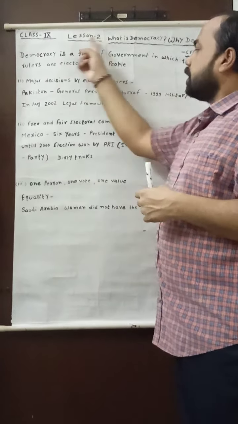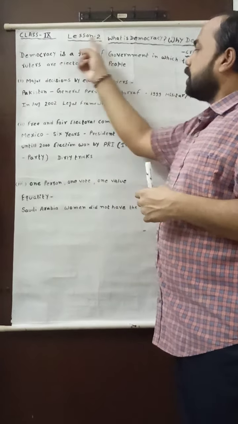In the year 1999, military rule was imposed by him, and he declared himself as the president of Pakistan, and he said that now the power will be in the hands of the president, and the president will run the country.